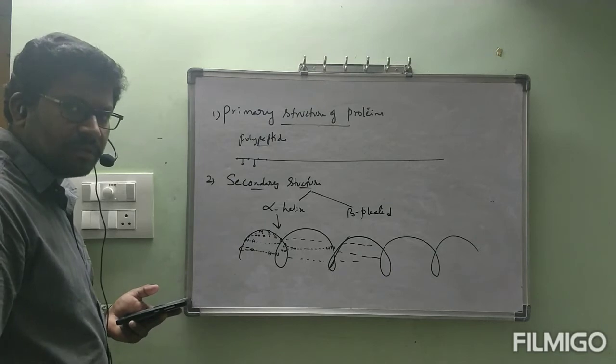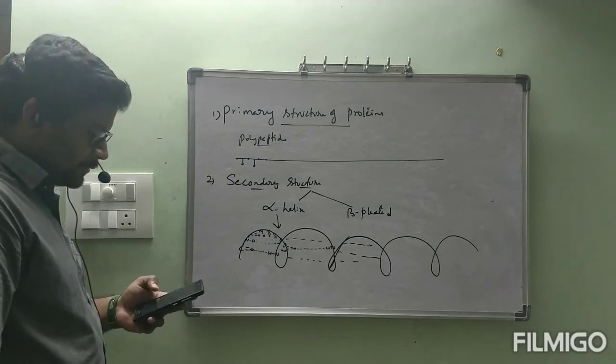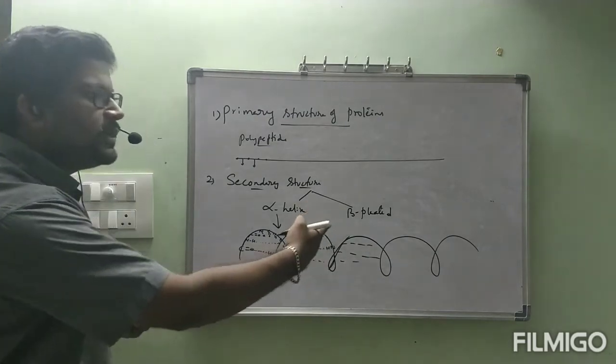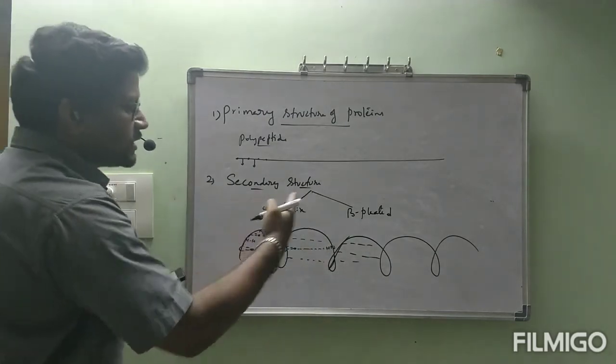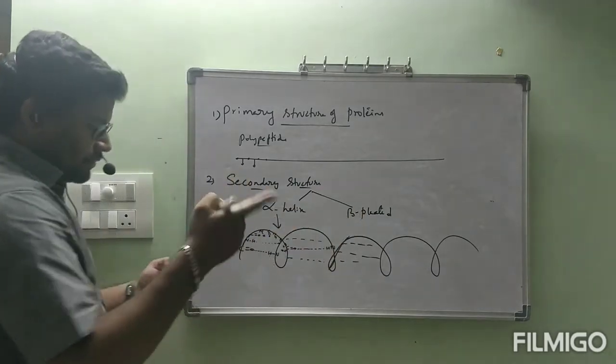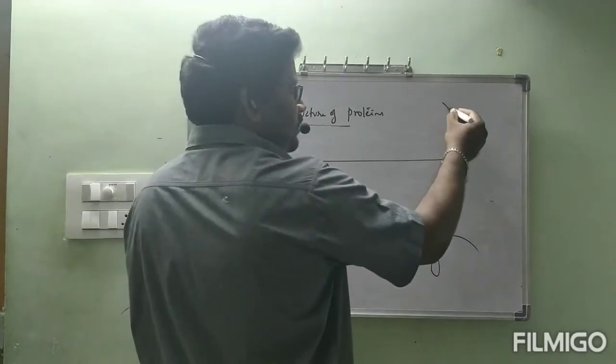All of you are clear now? Next we have to see the beta pleated structure. So secondary structures are of two types, alpha helix and beta pleated. This is alpha helix. In your textbook they have drawn it like this.